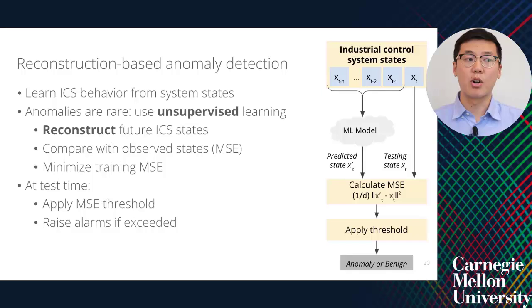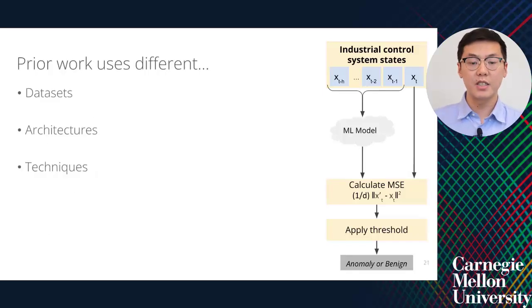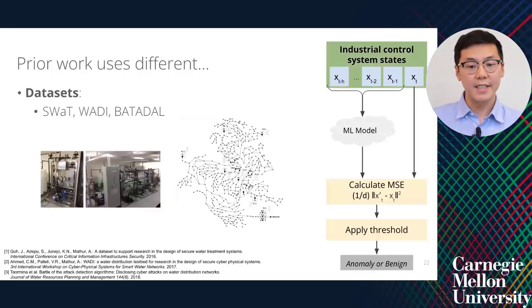There's been a variety of prior work that explores industrial control system anomaly detection with different datasets, architectures, and techniques. However, it's unclear what methods are actually best because of the variety of methods used in prior work. Prior work uses different datasets, such as SWAT, WADI, and BATADAL, different water distribution and water treatment datasets.